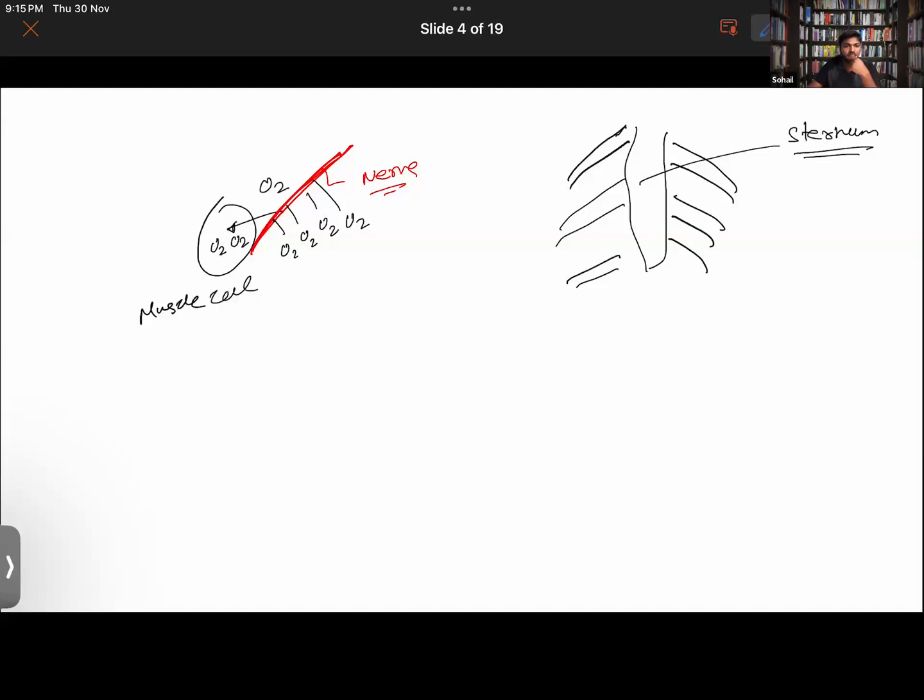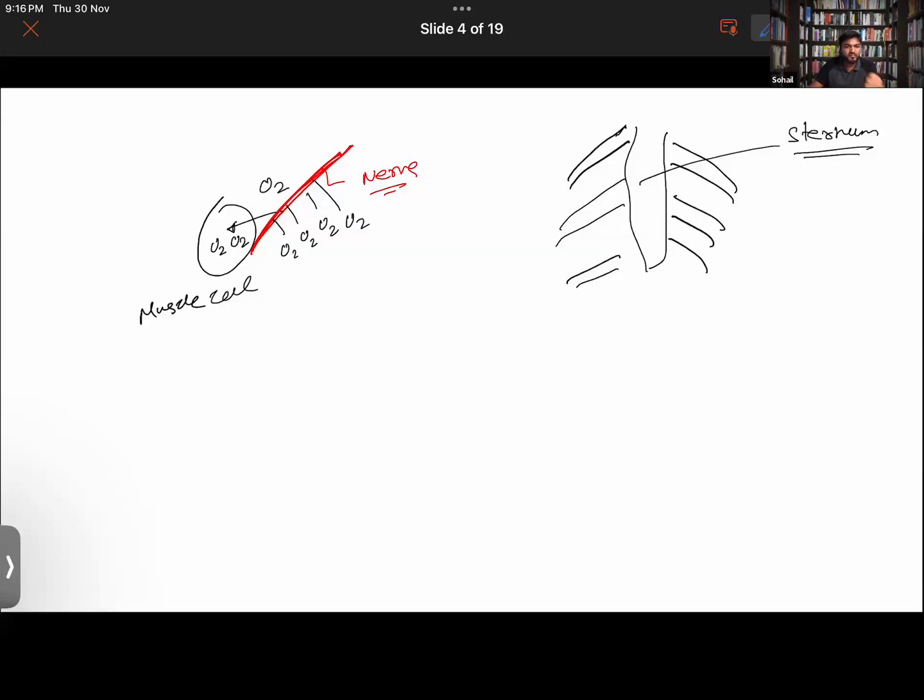What happens if the nerves have the oxygen but it's not being transported into the cell? The cells will start to die, because in order for the cells to perform respiration, oxygen is required.